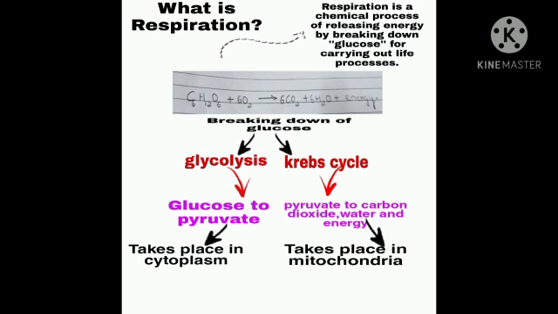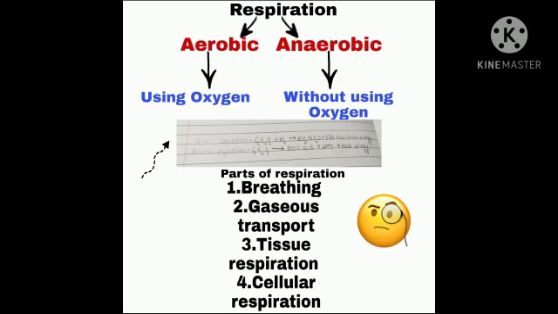Now, there are two types of respiration: aerobic respiration and anaerobic respiration. Aerobic respiration means, as the name itself suggests, it takes place in the presence of oxygen. It is also called oxybiotic respiration.